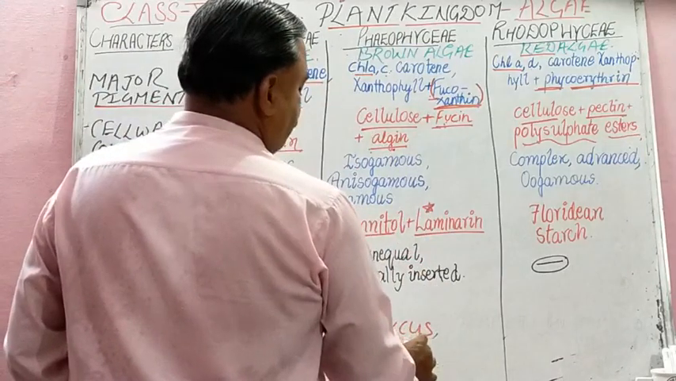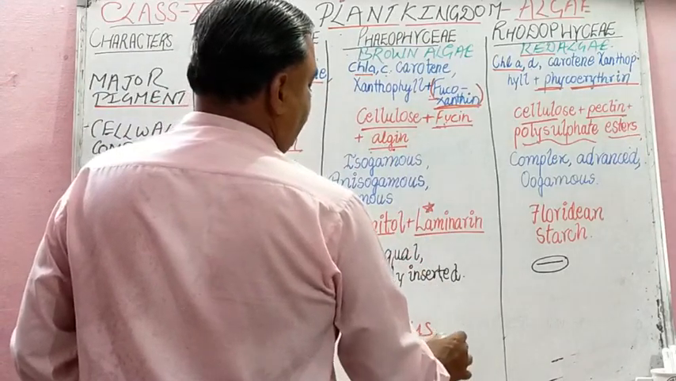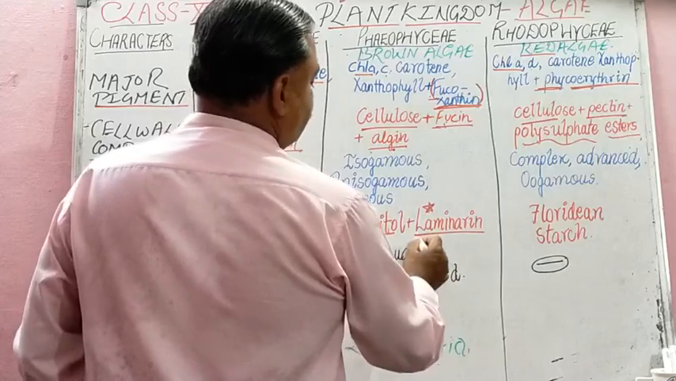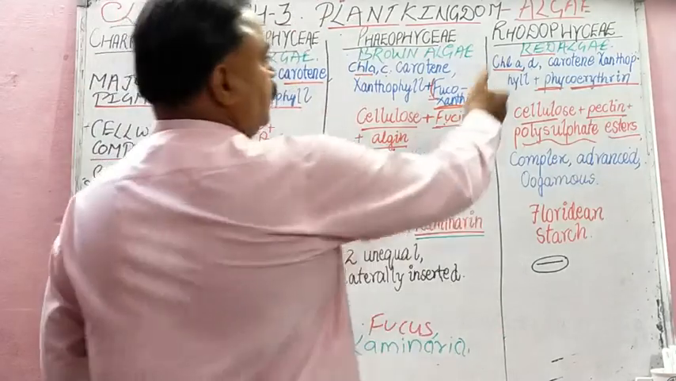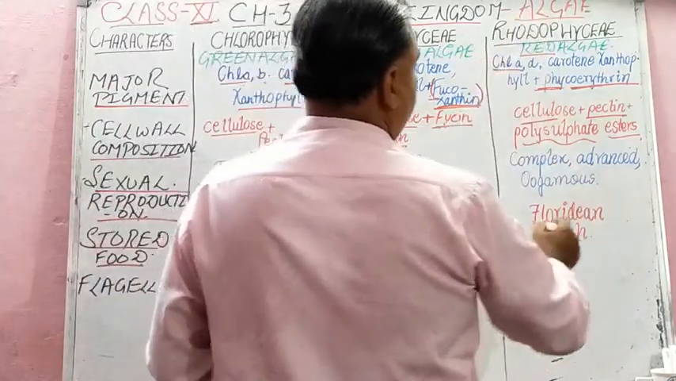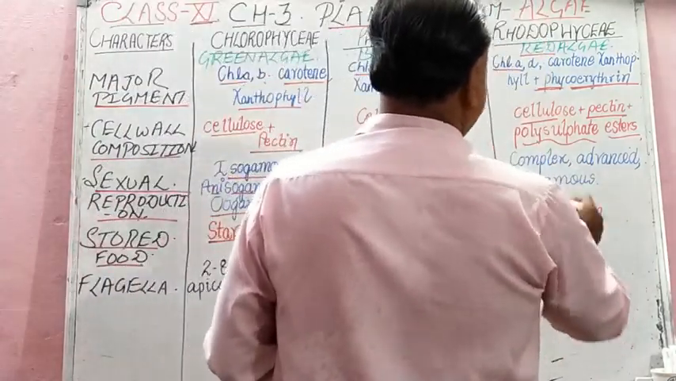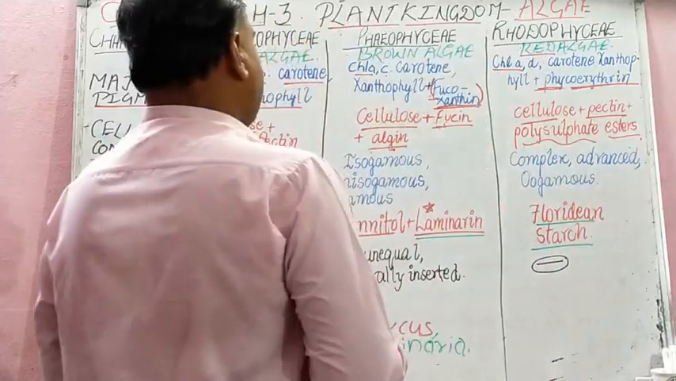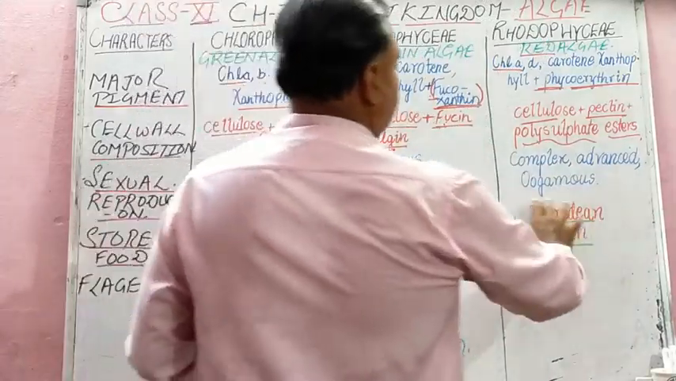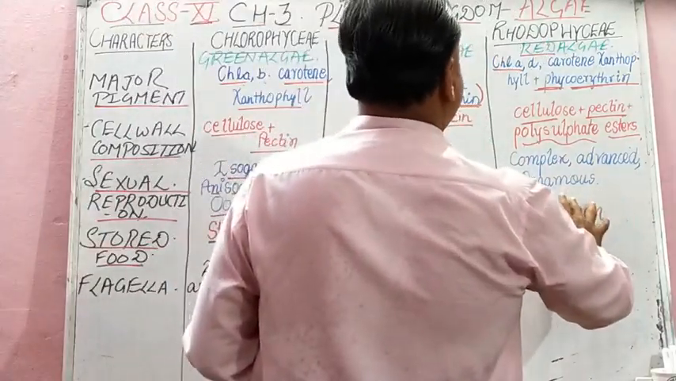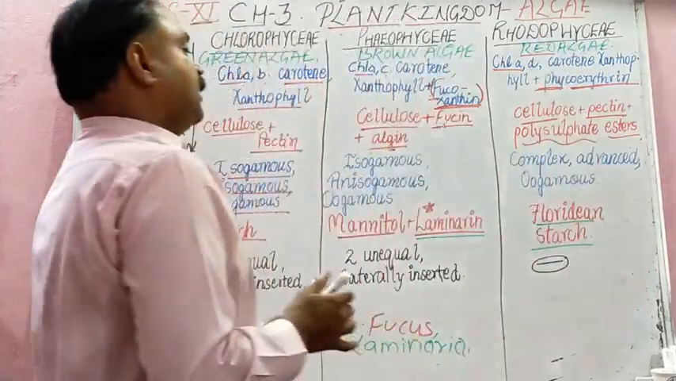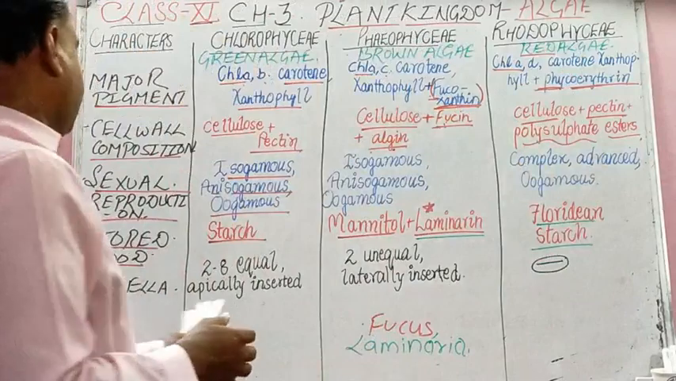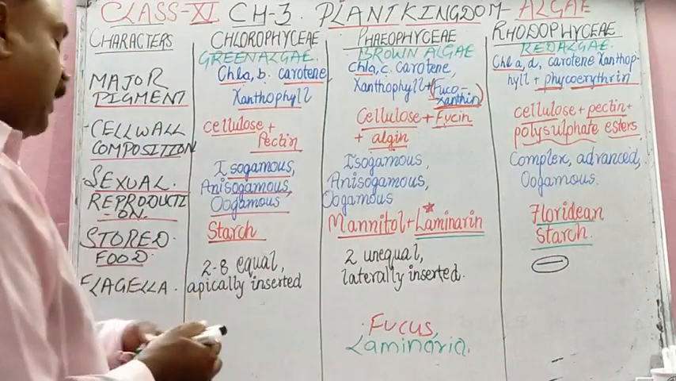A very popular example of Phaeophyceae is Laminaria. You remember it by the pigment laminarin, isn't it? And in Rhodophyceae we have floridean starch. This floridean starch is the main characteristic feature of Rhodophyceae. And then last but not least, that is flagella.